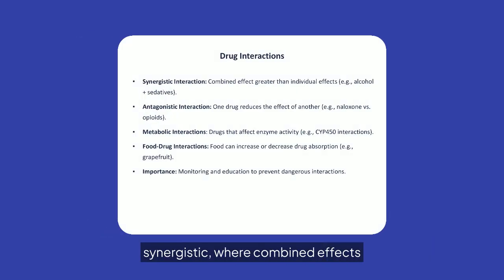Drug interactions can be synergistic, where combined effects exceed individual ones, like alcohol with sedatives. Antagonistic interactions reduce effects, such as naloxone with opioids. Metabolic interactions affect enzyme activity, and food-drug interactions alter absorption. Monitoring and education are vital to prevent dangerous interactions.